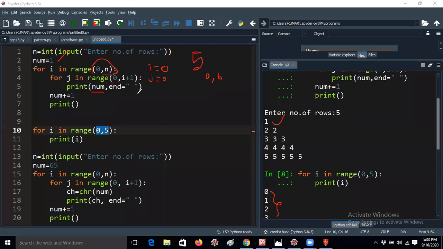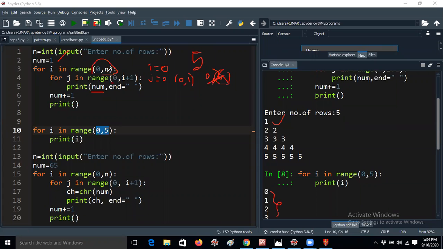Whenever the jth loop iterates, it starts. Now 0, I plus 1, I value is 0 only, right? Here n is 5, so that was a wrong answer. J ranges from 0 comma I plus 1, I value is 0, right? 0 plus 1. Okay, so this is not right. I taken the n value as 5.